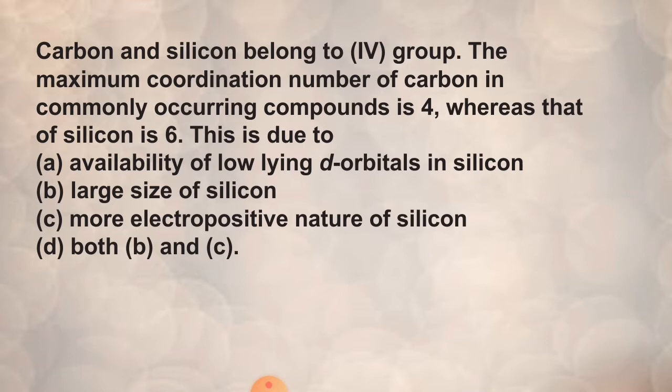It does not enter the d orbital, but silicon will enter the d orbital. So the answer is availability of low lying d orbitals in silicon. So option A is correct.